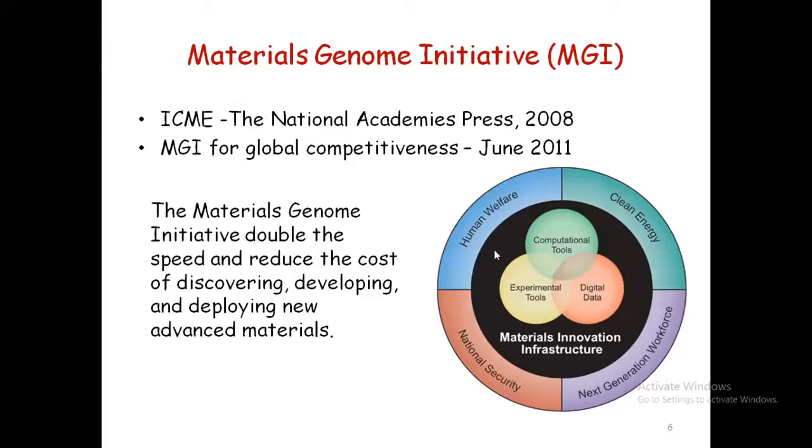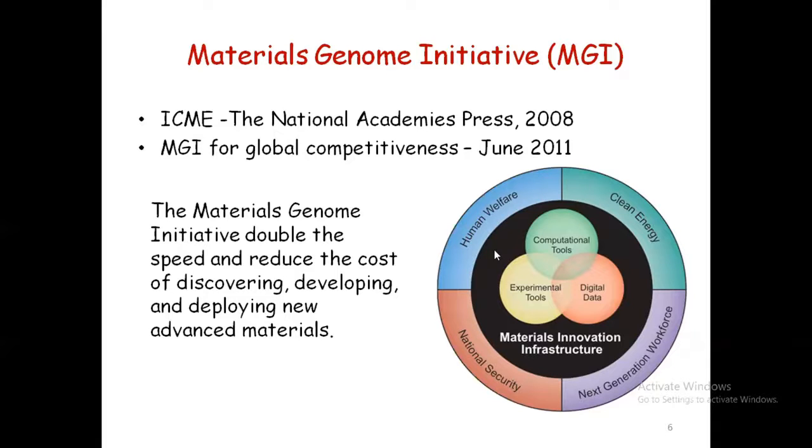ICME was coined in the National Academies Press in 2008. In the Materials Genome Initiative, a group of federal agencies joined together. They understood the importance of ICME and funded about $500 million in terms of resources and facilities they developed.